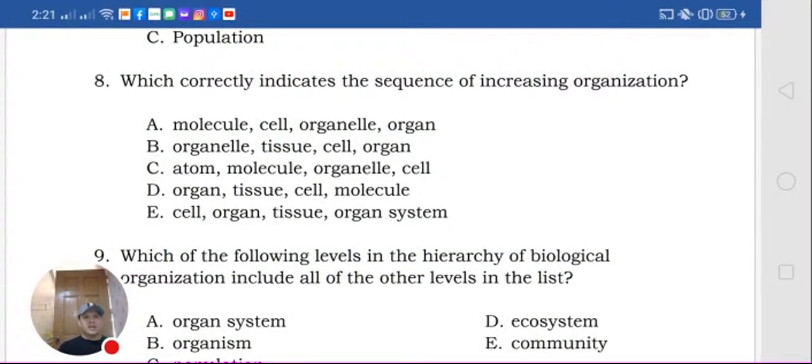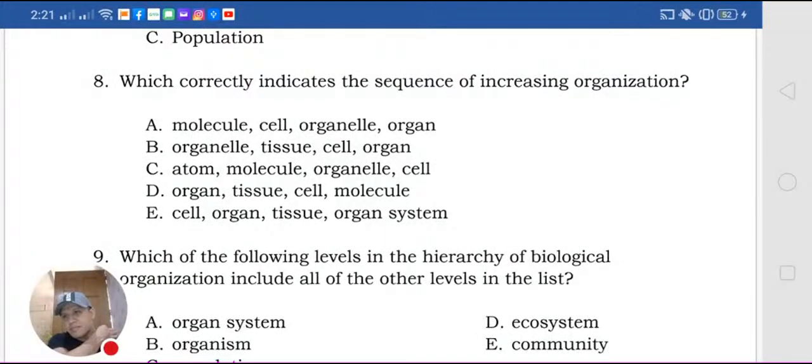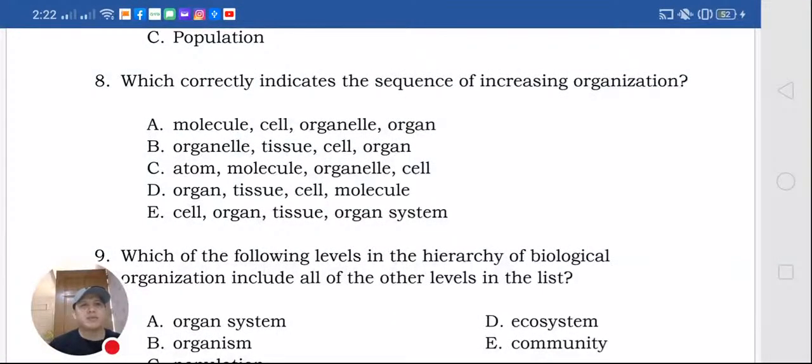Molecule, cell, organelle, organ. Okay. Organelle, tissue, cell, organ, or atom, molecule, organelle, cell. Molecule, cell, organelle. No, it cannot be. Organelle, tissue, cell, organ. No, cell first before tissue. Next, letter C: atom, molecule, organelle, cell. Organ, tissue. No, it's wrong. Cell, organ, tissue. No, tissue first before organ. So it's letter C. Okay. Next.